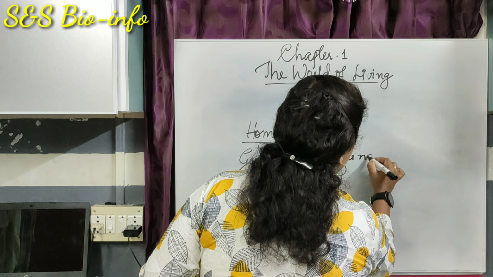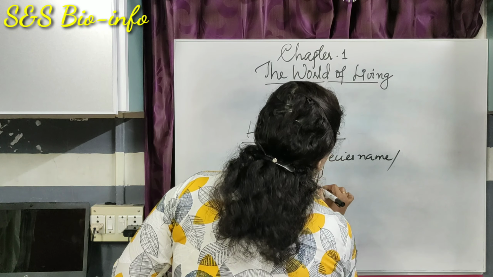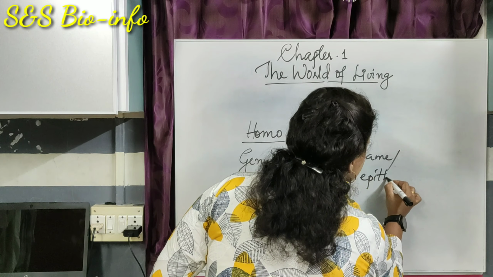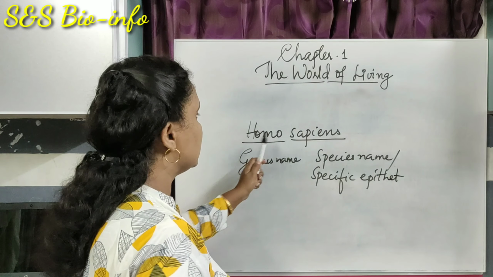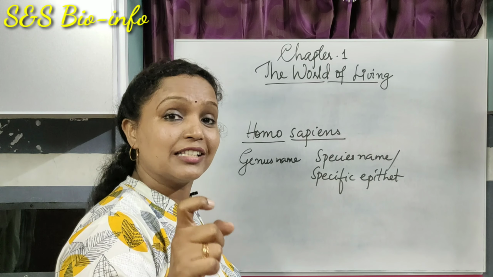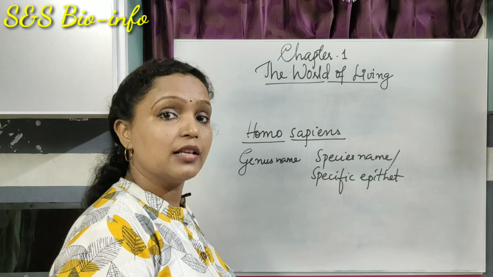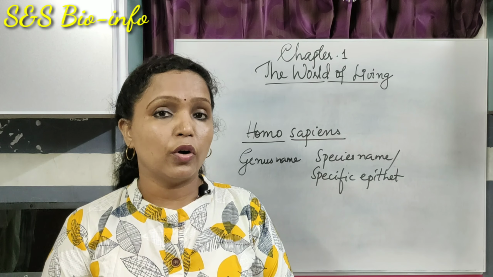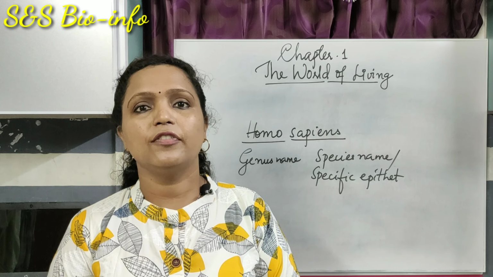As this name consists of two parts, this method of naming is known as binomial nomenclature.